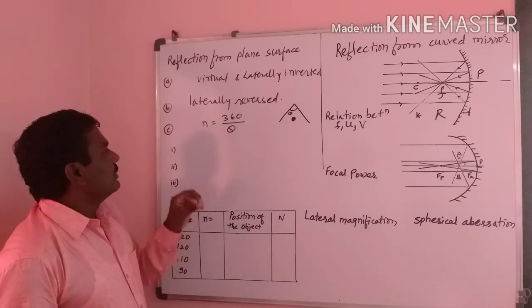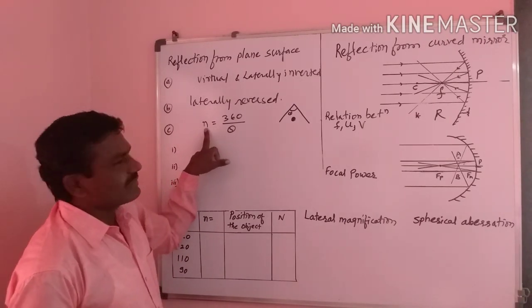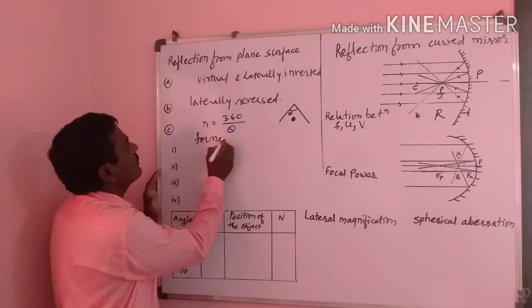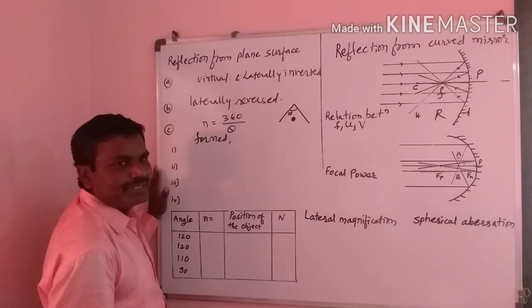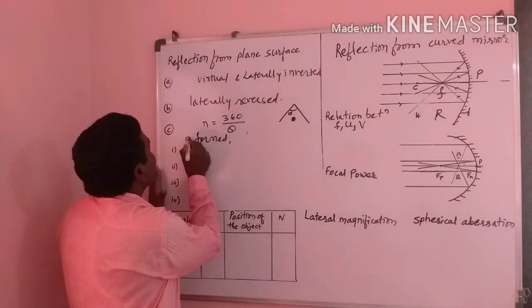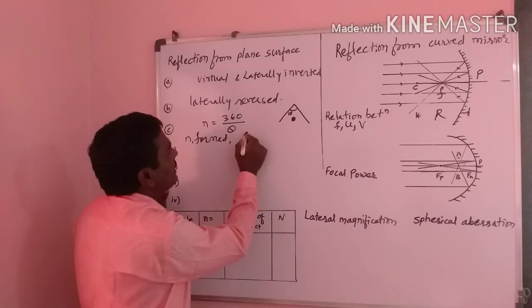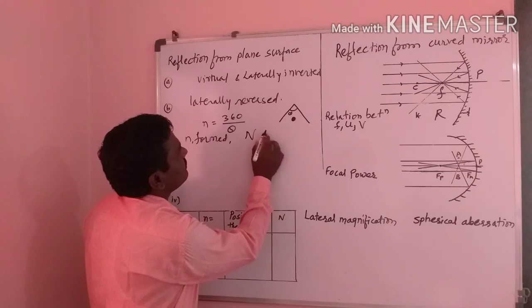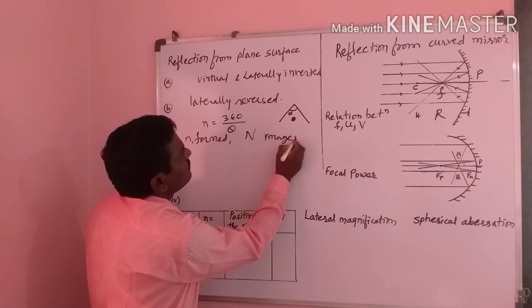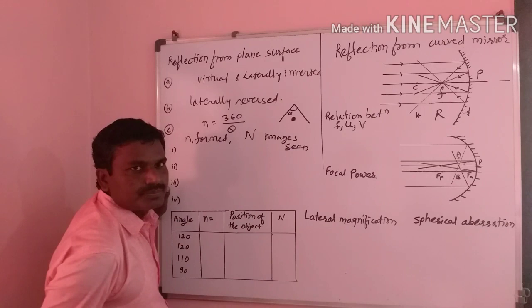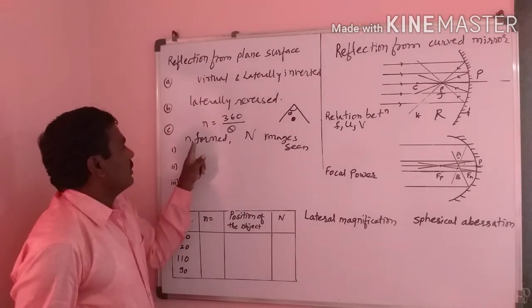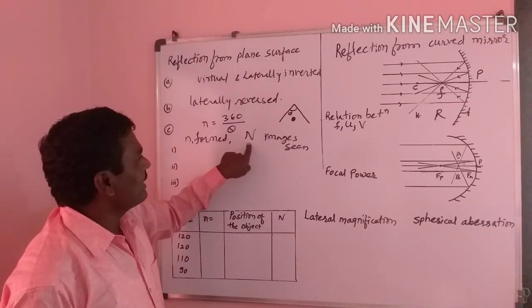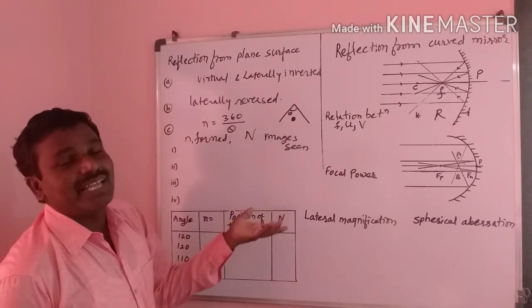Here this small n is the number of images formed, and capital N is the images seen, the images which we can actually see.